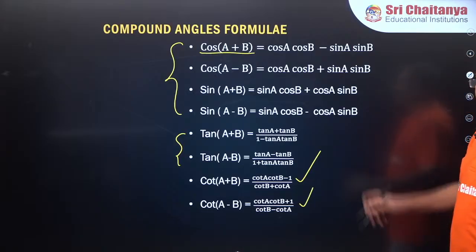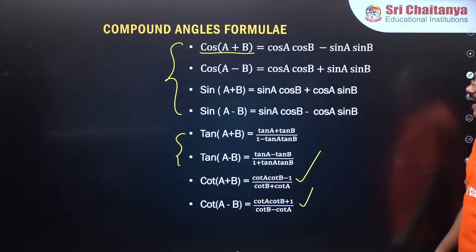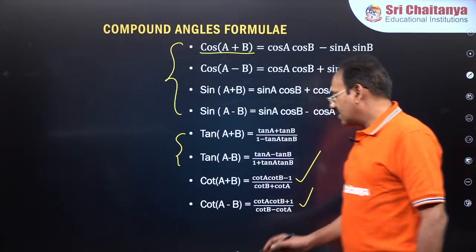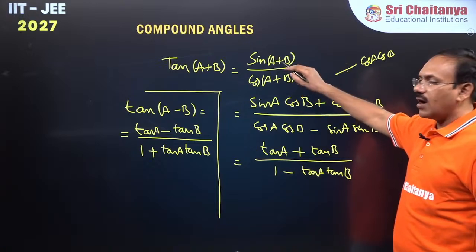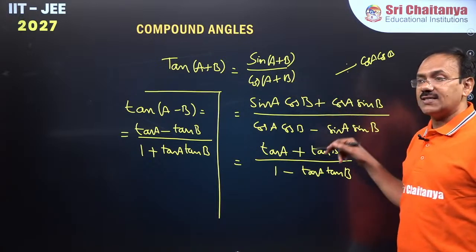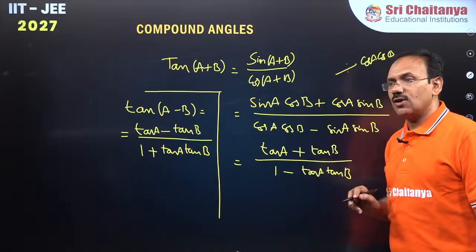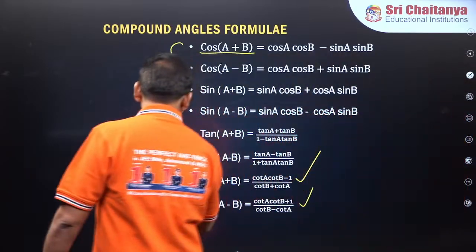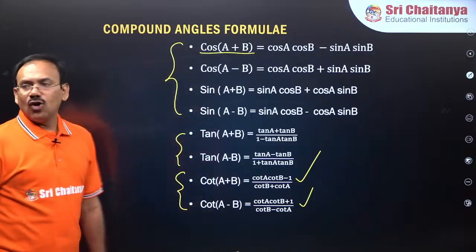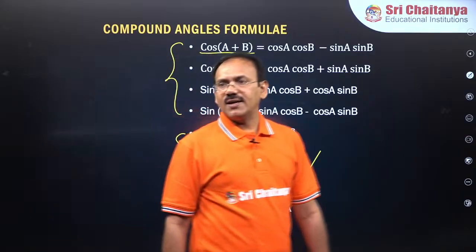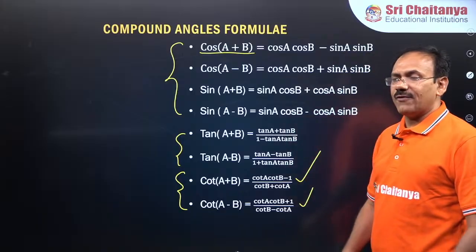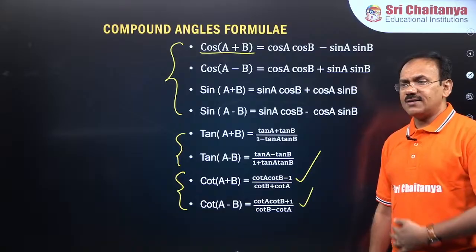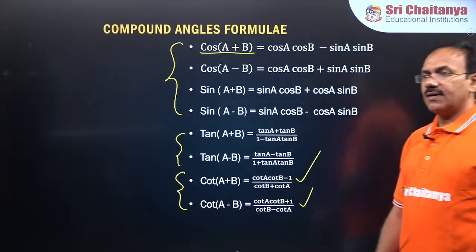So friends, this is the slide we have given. For 1 by tan of A plus B, proceed the same way: cos by sine, divide by sin A sin B, and you will get these. So all together, 4 plus 4, 8 formulae. Hope everyone is perfect with the formulae. Clear everyone?